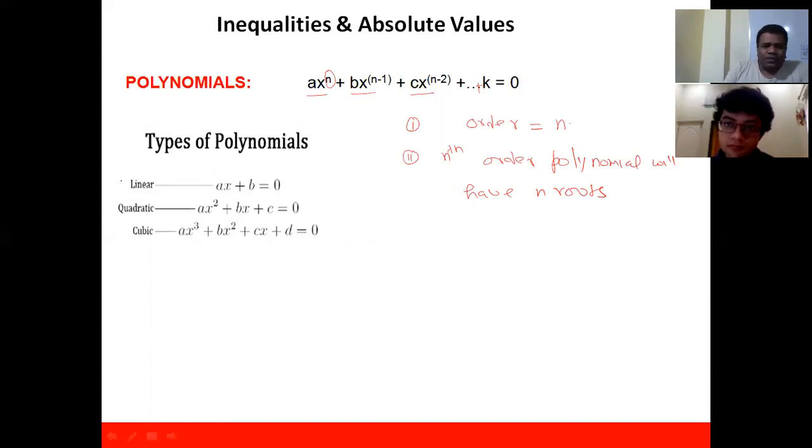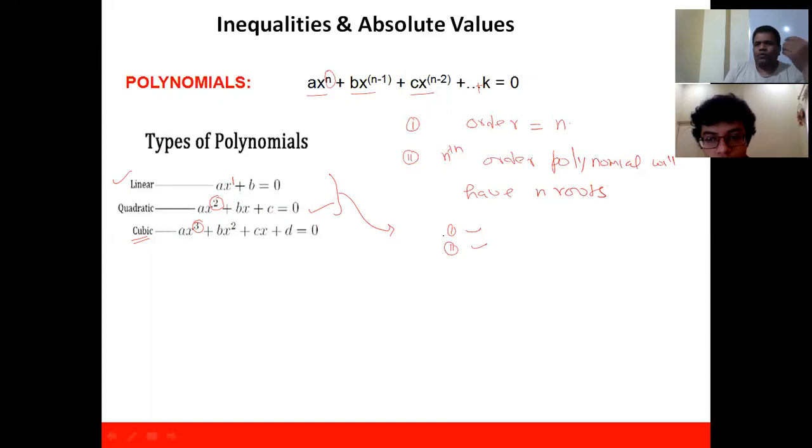If you see the first case, linear, what is the order of the polynomial? 1, right? So how many roots will you get? You're supposed to get only 1 root. The second one is quadratic. So what is the order of the polynomial? 2. You're supposed to get 2 roots. And if you go with the third one, the order of the polynomial is 3, so you're supposed to get 3 roots. But generally in the test, you'll get questions with 1 root and 2 roots only. So these will mostly be tested, not all.